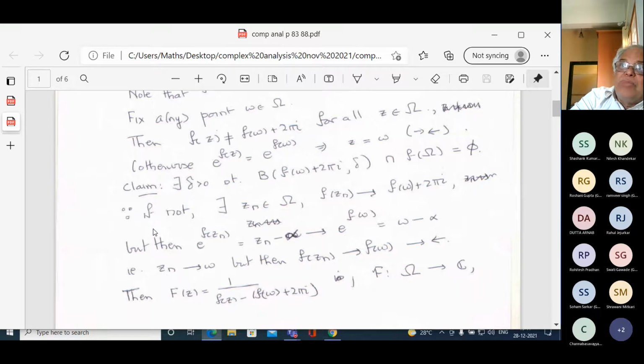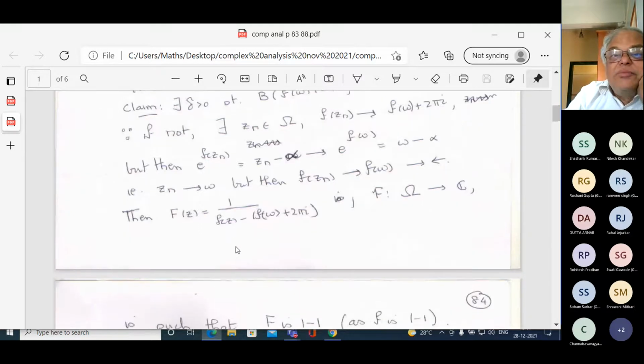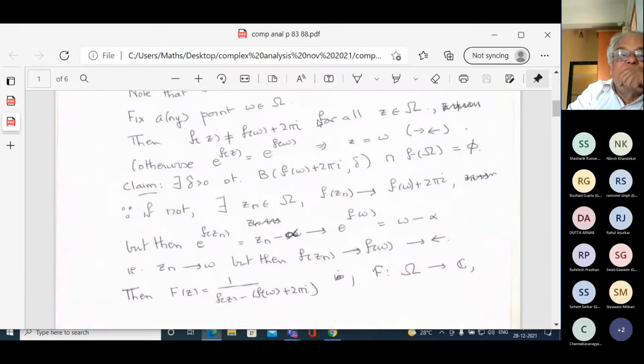So I will choose delta equal to 1 by n, and I can find an Fzn in the ball with center Fw plus 2 pi i and radius 1 by n. Therefore Fzn converges to Fw plus 2 pi i. That means Zn converges to W. But if Zn converges to W, Fzn should converge to Fw. But Fzn is converging to Fw plus 2 pi i, and this is a contradiction. So this statement is true.